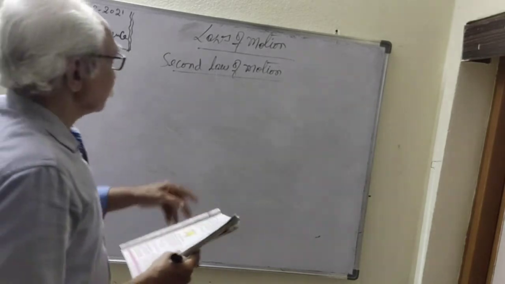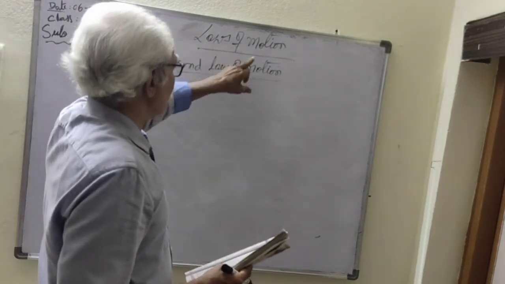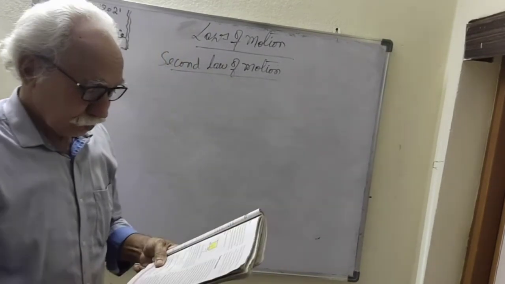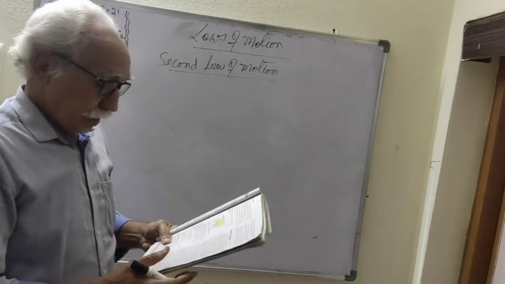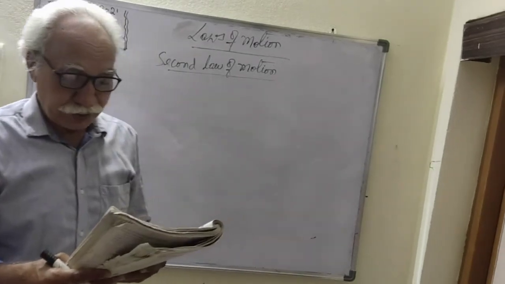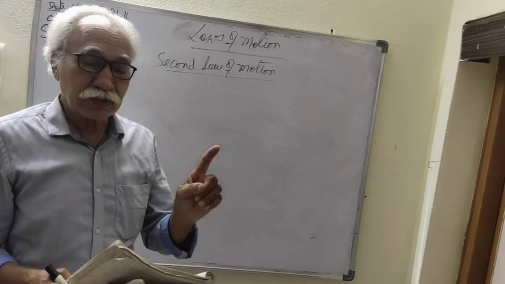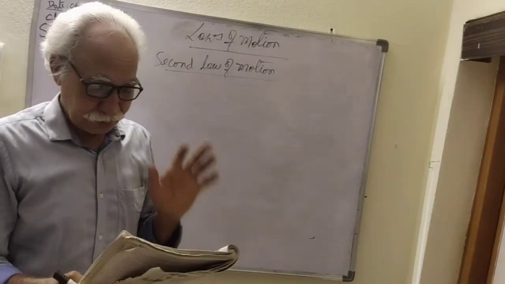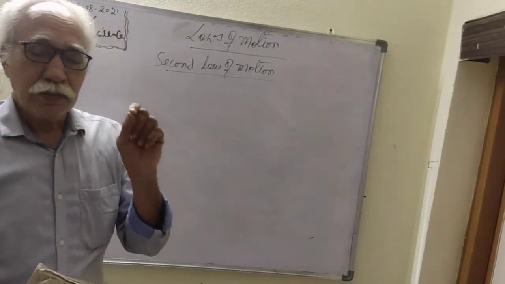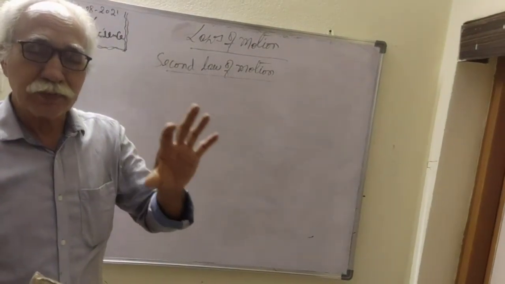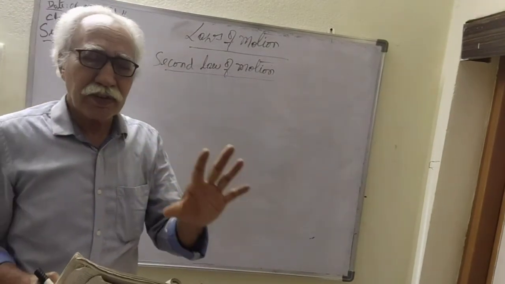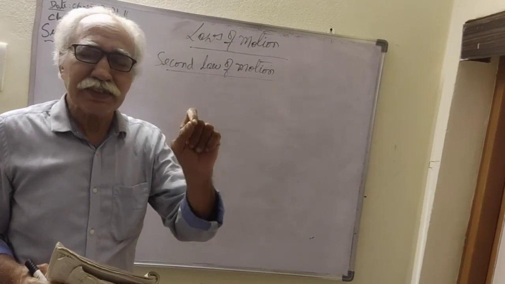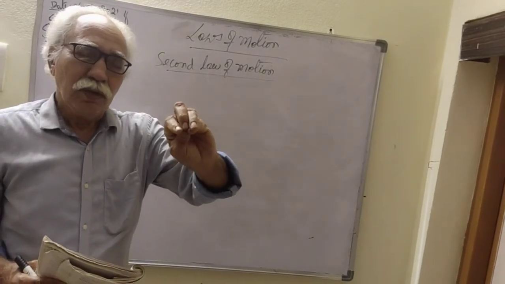Okay, good evening. Today, under laws of motion, we are learning about the second law of motion, Newton's second law of motion. Newton's second law explains what happens to an object when a non-zero net force acts on it. Whenever there is a net force acting on an object, the object's speed increases in the direction of the force.